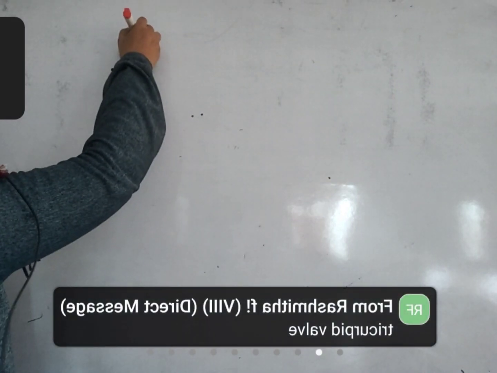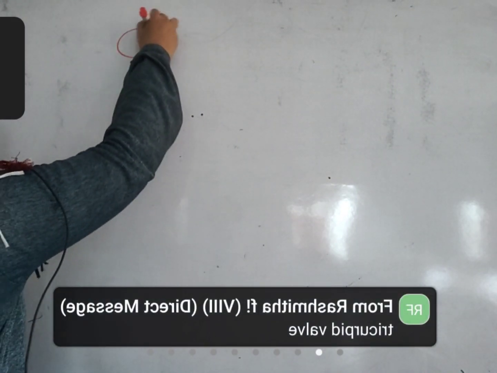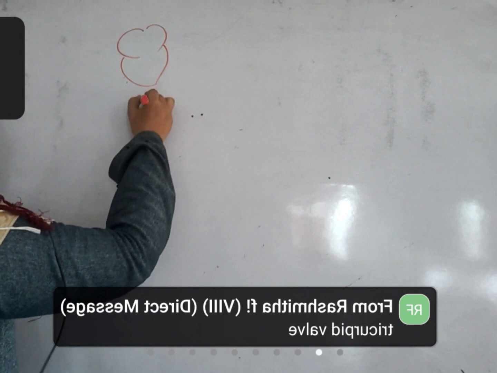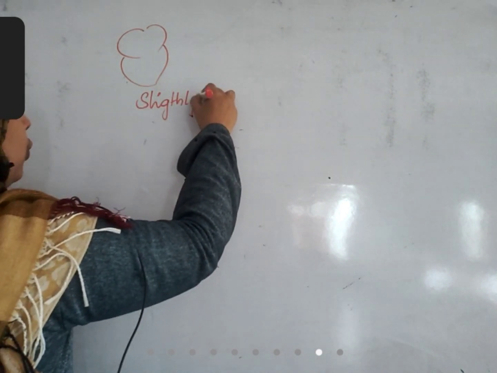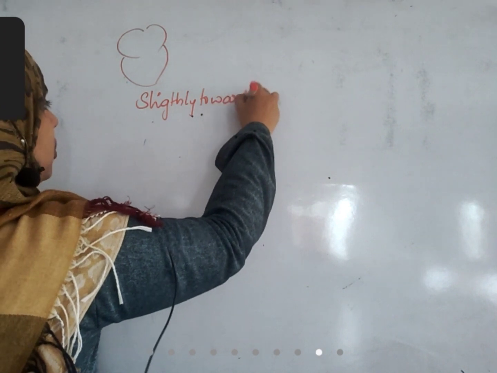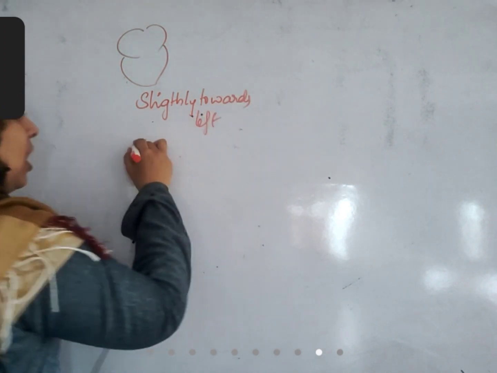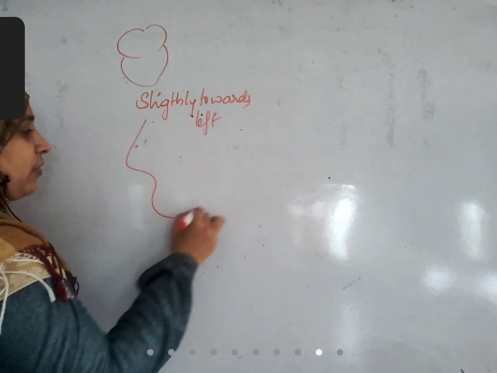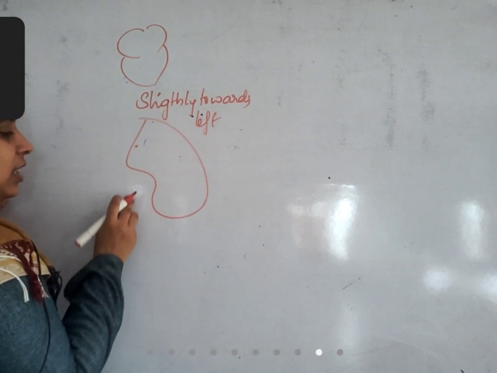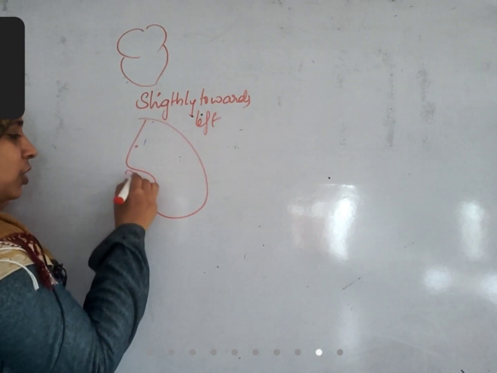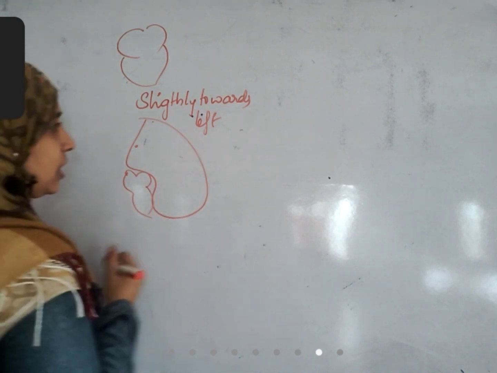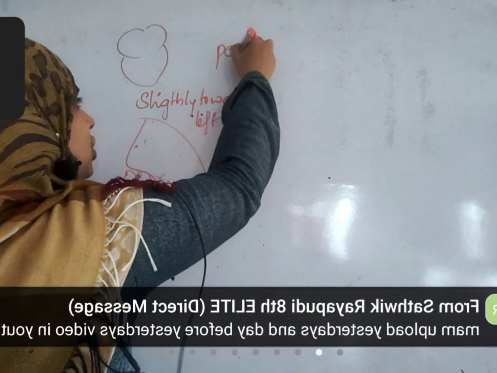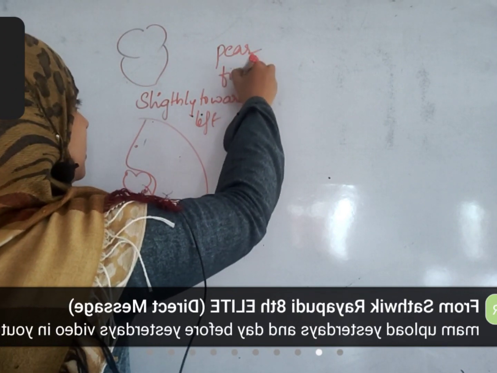Our heart is pear shaped and located slightly towards left, in the heart notch of left lung. Left lung has a heart notch like this. This is called as heart notch because heart is embedded in this region. Its shape is pear shaped, size is fist size.